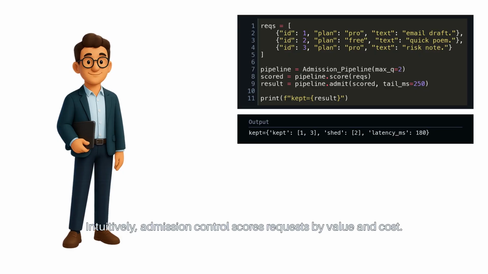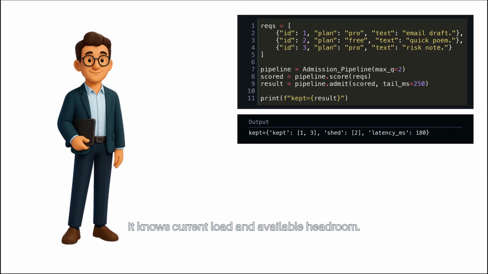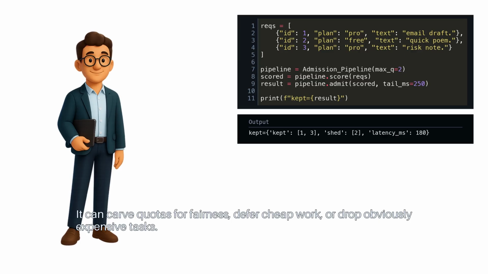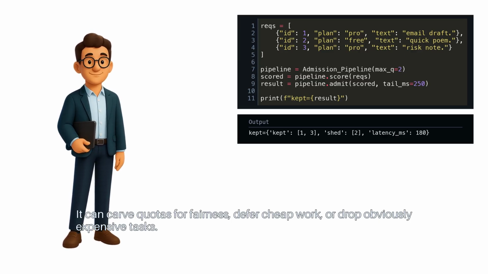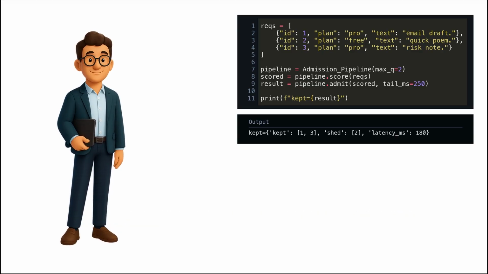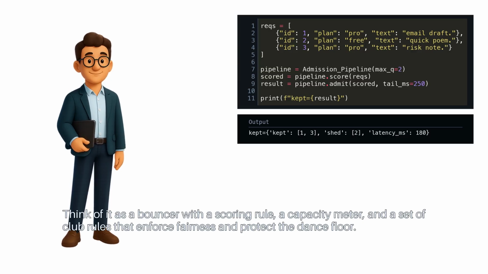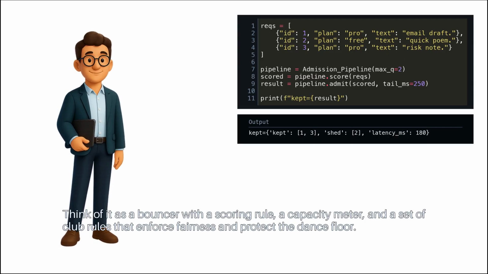Intuitively, admission control scores requests by value and cost. It knows current load and available headroom. It can carve quotas for fairness, defer cheap work, or drop obviously expensive tasks. Think of it as a bouncer with a scoring rule, a capacity meter, and a set of club rules that enforce fairness and protect the dance floor.